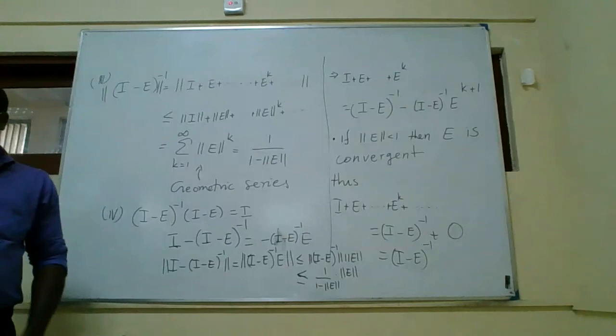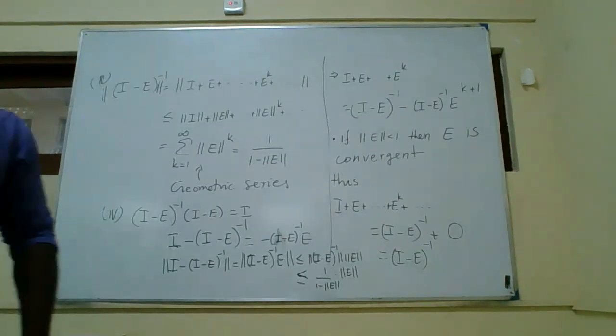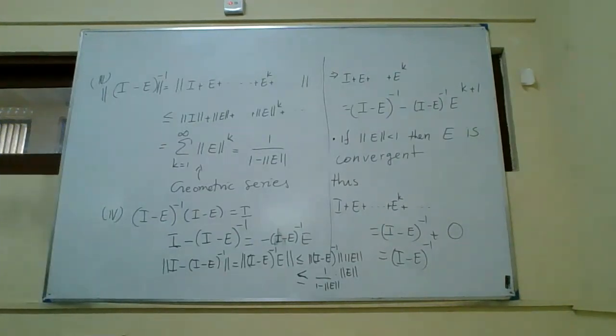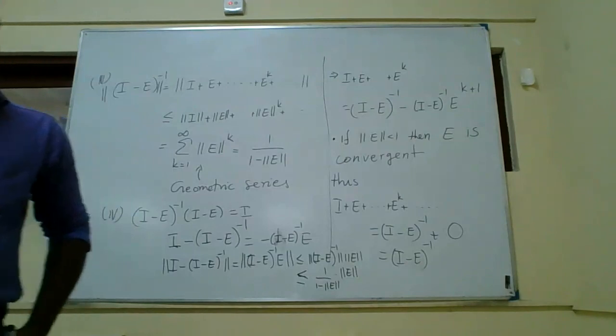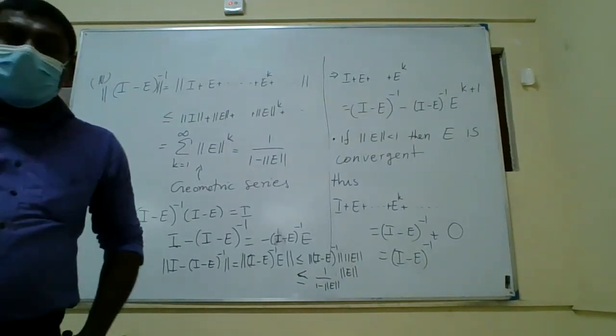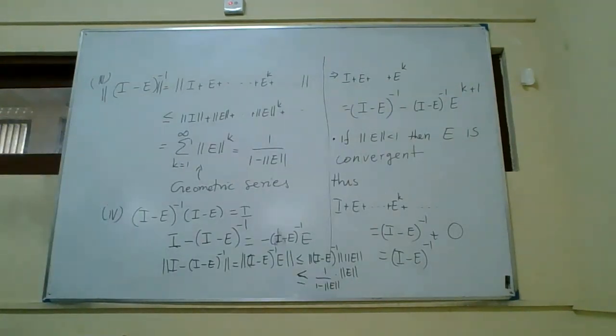Okay. So now these are the properties, or the concepts, which we want to use to get the next results. After getting the next results, what we are going to do is define or derive an estimate for the error. Right. So we will talk about that in the next class. I will stop here and continue in the next class.